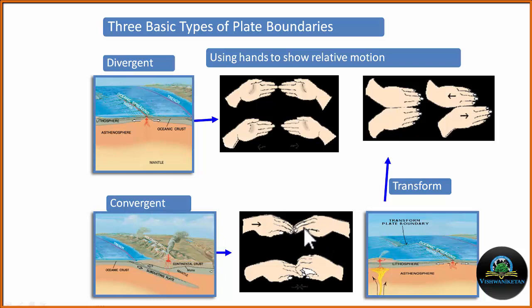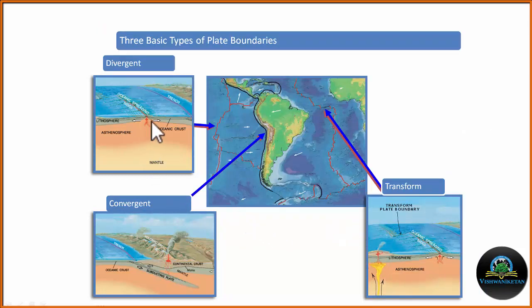These two plates both may be continental plates, or one may be a continental plate and another an oceanic plate. One continental, one oceanic, both oceanic, or both continental are the possibilities. These are the transform plate boundaries where two plates are moving past each other. Again, the diagram of the divergent plate boundaries, convergent plate boundaries and the transform plate boundaries.